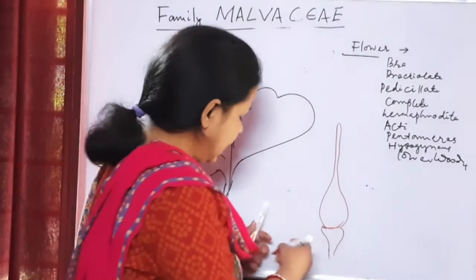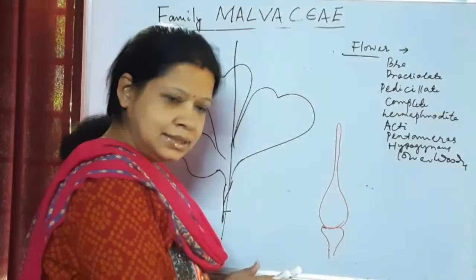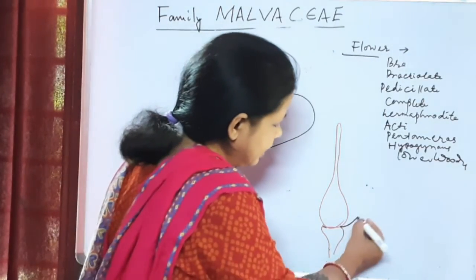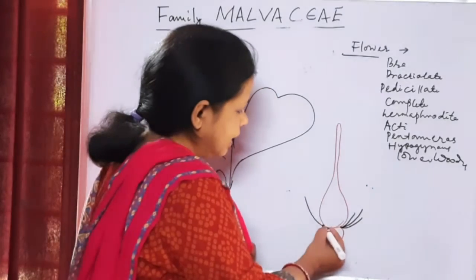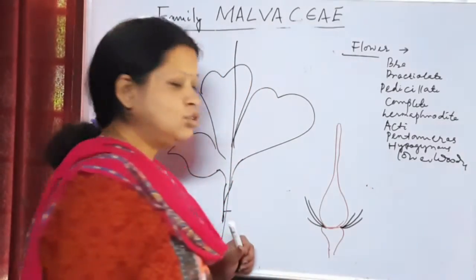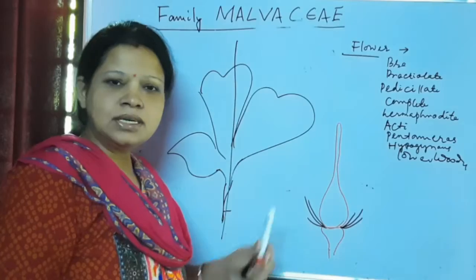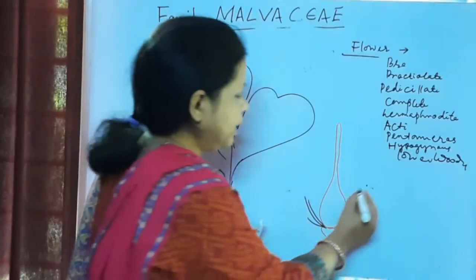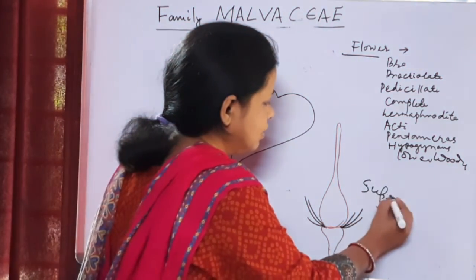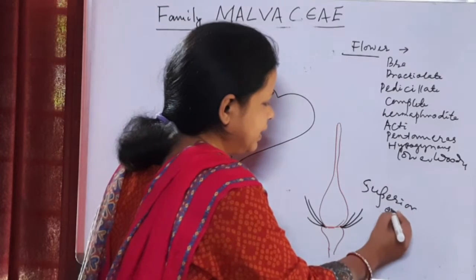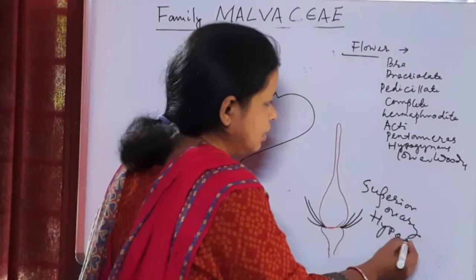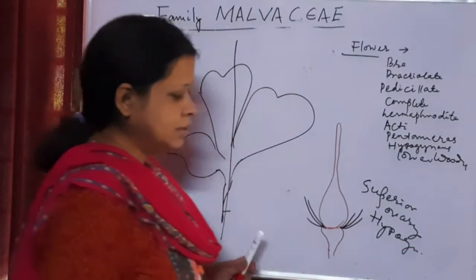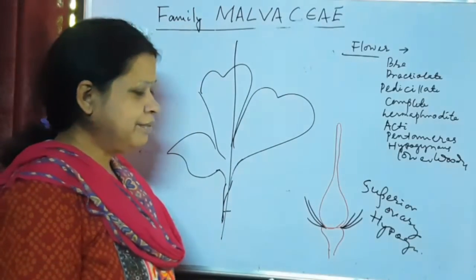If calyx, corolla and stamens all arise below the ovary, and the ovary is in a superior position, then it is called hypogynous or superior ovary. This is the description of the flower.